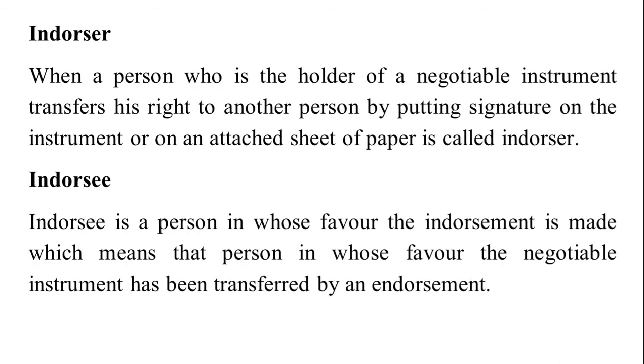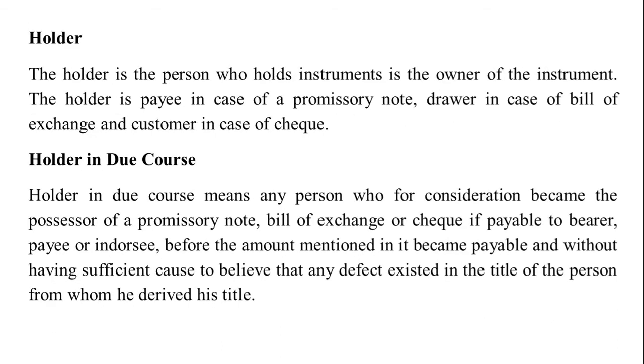Endorser. When a person who is the holder of a negotiable instrument transfers his right to another person by putting his signature on the instrument or on attached sheet of paper, he is called endorser. Endorsee is a person in whose favor the endorsement is made, which means that person in whose favor the negotiable instrument has been transferred by an endorsement.